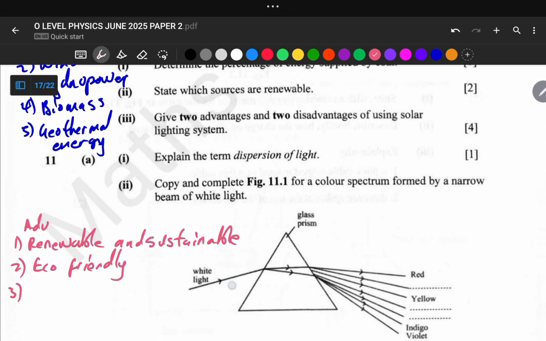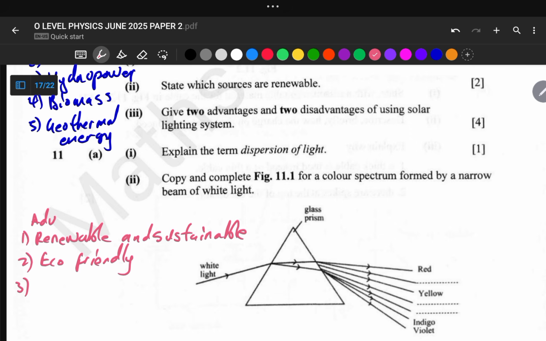And the third advantage is low operating cost, so minimum electricity bills after installation, so it reduces electricity bills. So our third advantage is low operating costs.